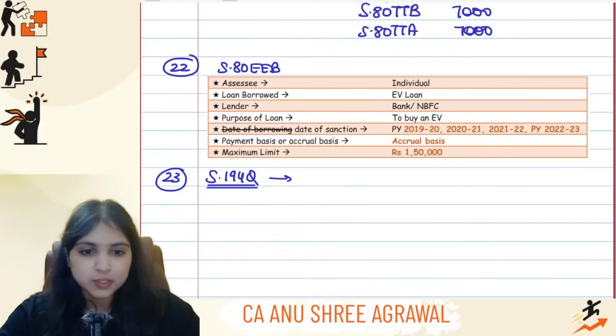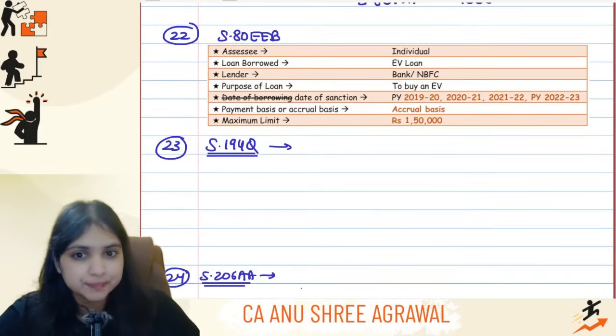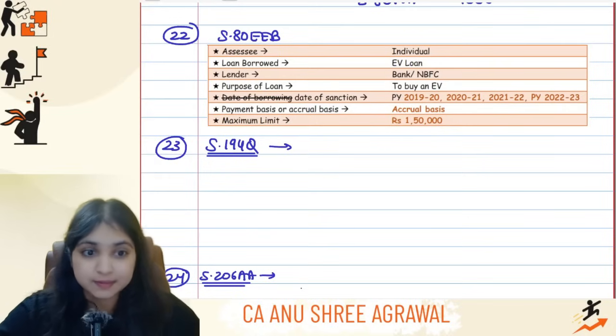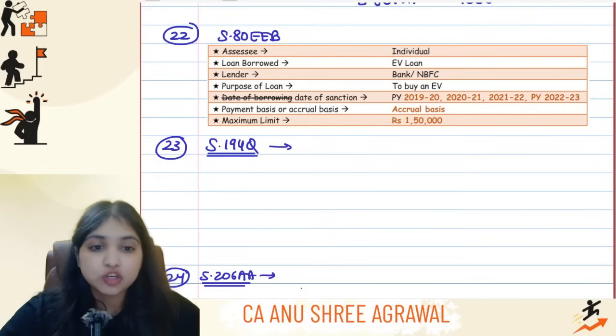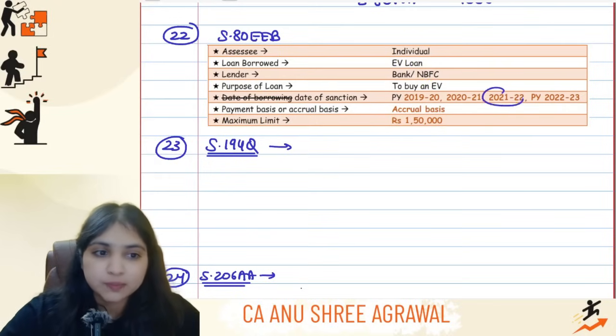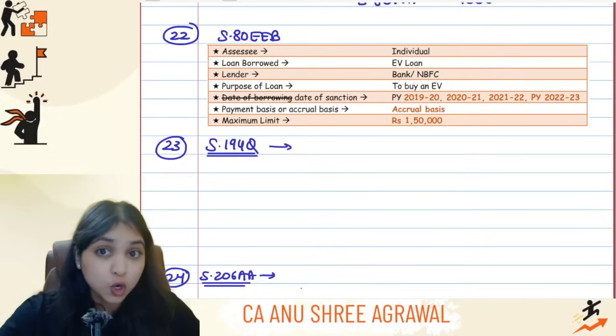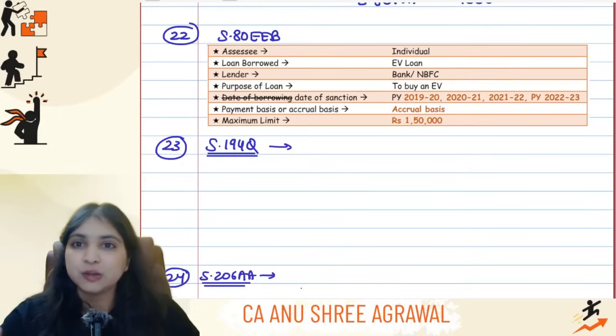Now listen, guys, coming to the next section, section 80EEB. Under section 80EEB, the assessee has to be an individual. The assessee has borrowed an electric vehicle loan from a bank or NBFC to buy an electric vehicle. The loan should be sanctioned in 2019-20, 2020-21, 2021-22, or 2022-23. On accrual basis, whatever interest has accrued during the year, maximum 1,50,000 deduction you will get.